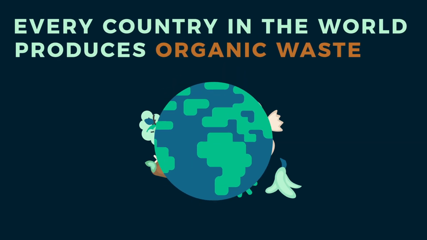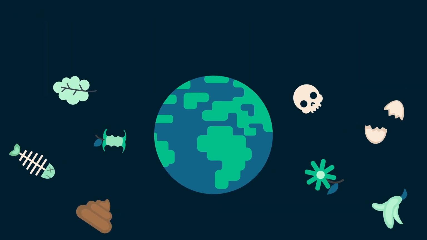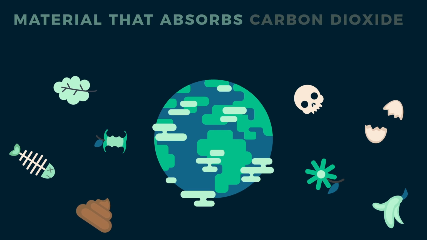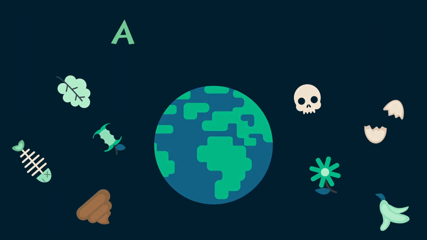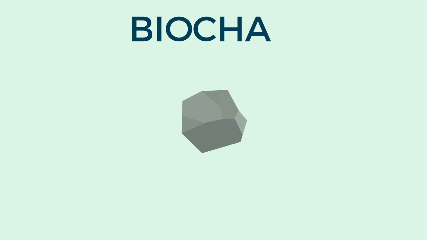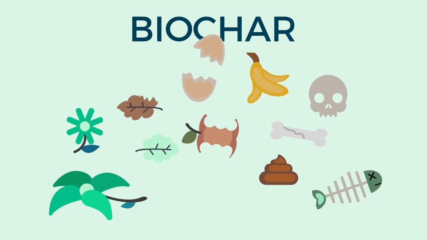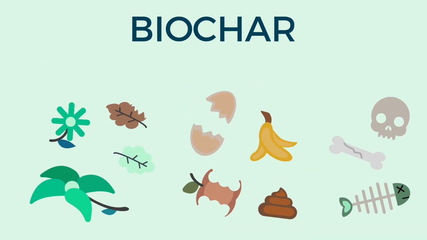Every country in the world produces organic waste. Now imagine that this waste can be converted into material that absorbs carbon dioxide. Awesome, right? This is biochar, a material that comes from biomass. And in simple words, biomass is all of us.